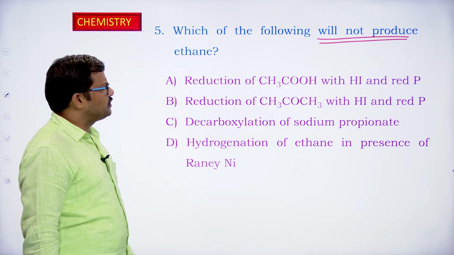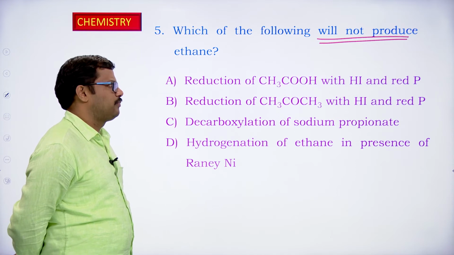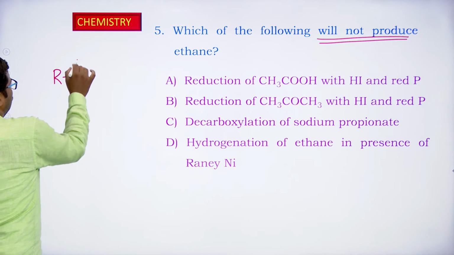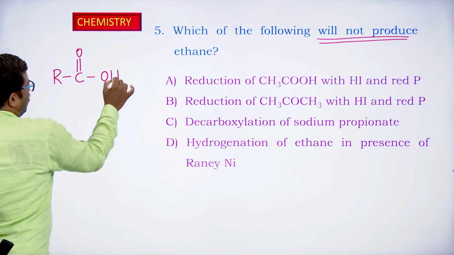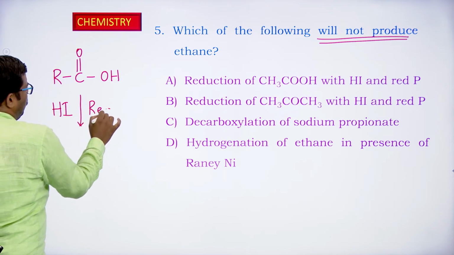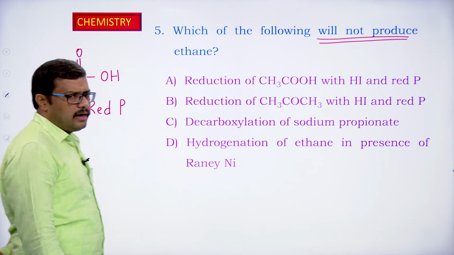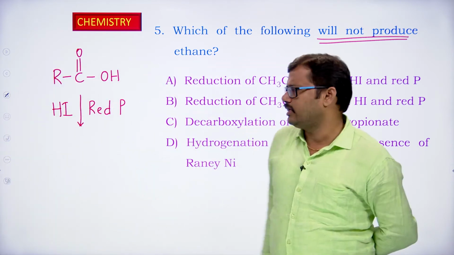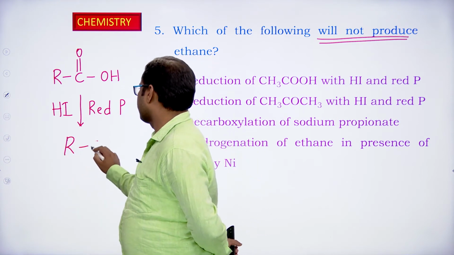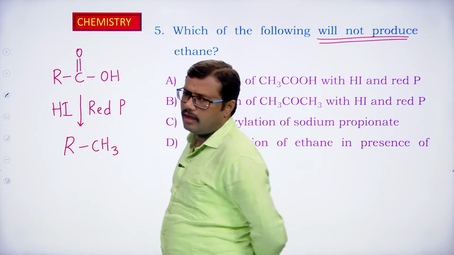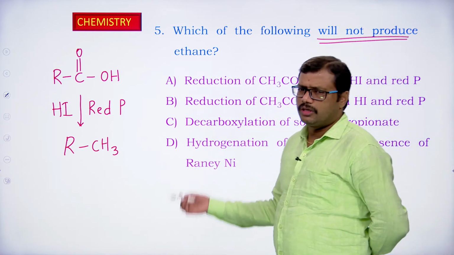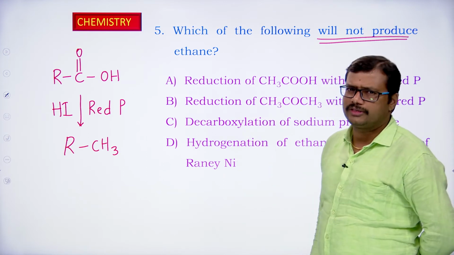Reduction of CH3COOH with HI and red phosphorus. Whenever a carboxylic acid like RCOOH is treated with hydrogen iodide in the presence of red phosphorus, the hydrogen iodide and red phosphorus act as a reducing agent, and they reduce the carboxylic acid to the corresponding alkane. So here we can use carboxylic acid. This is one more method of preparation of alkanes.